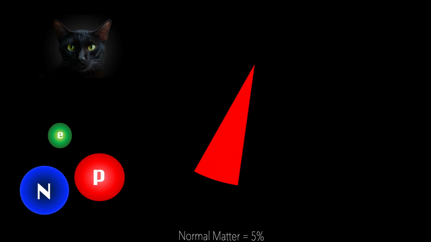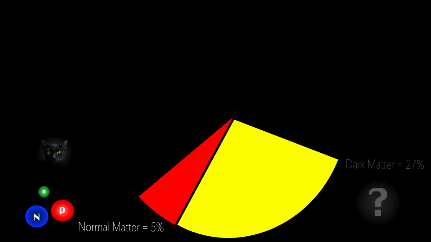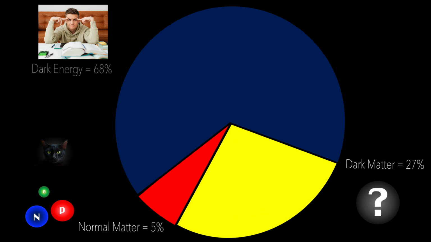It was found that only 5% of the energy in the universe is normal matter. So what is the rest? 27% is what we call dark matter, and this is likely to be a new particle and is going to be the focus of this video. 68% is what we call dark energy, and the jury is out for potential explanations as to what this is.